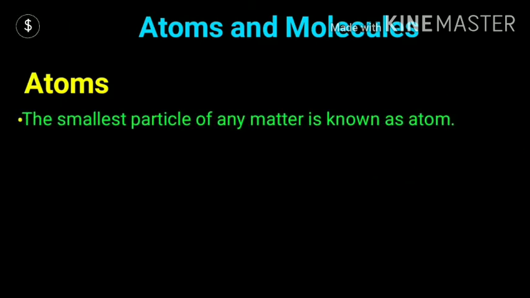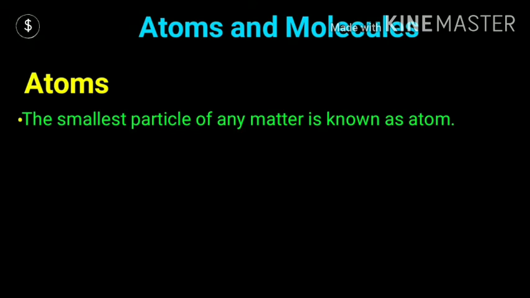This was said before the modern scientists. This atom is the smallest particle of any matter. But children, this was given by ancient scientists because at that time they did not know that the atom has subatomic particles also.